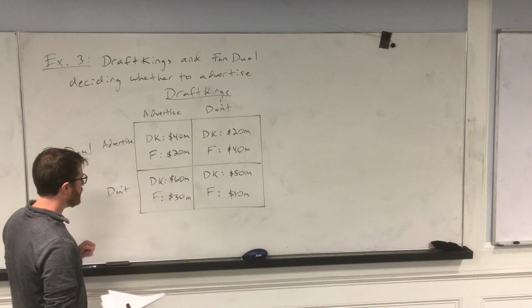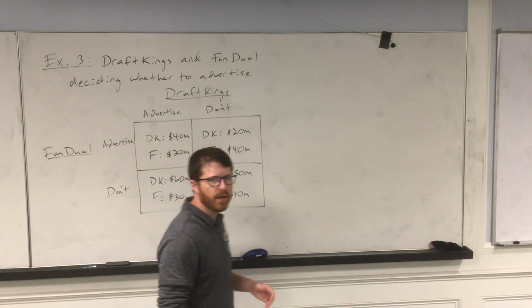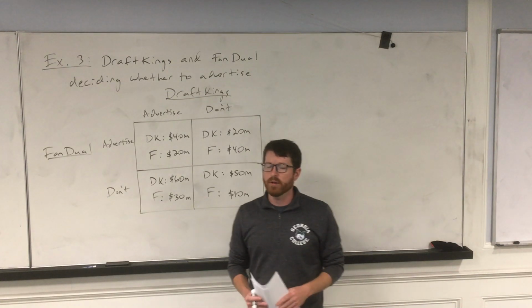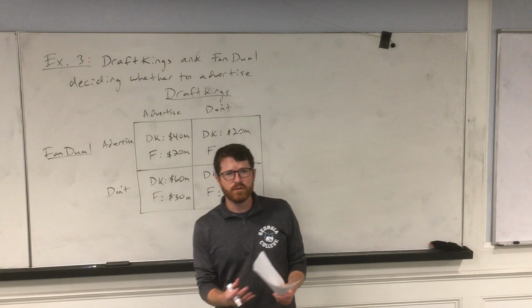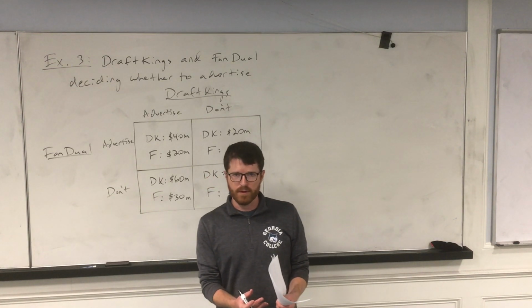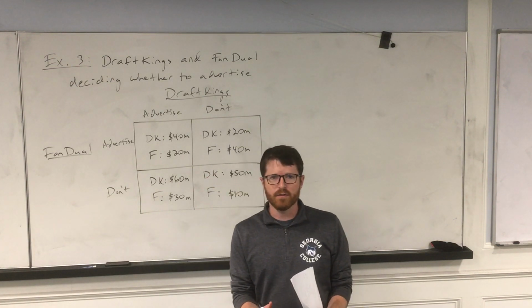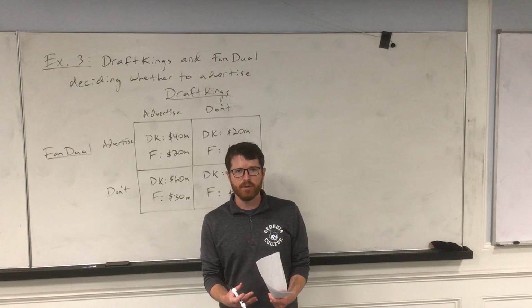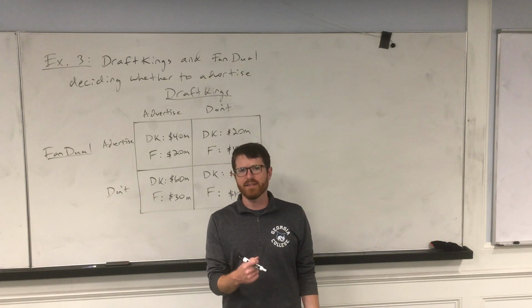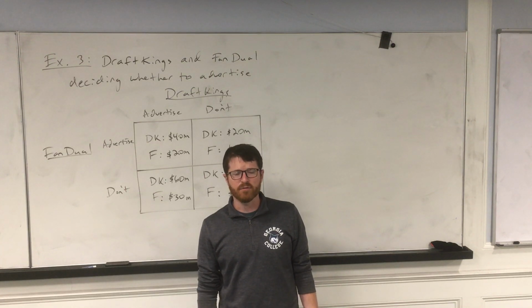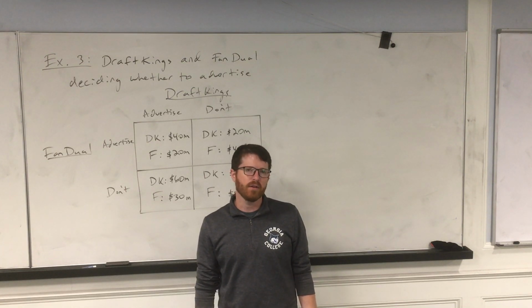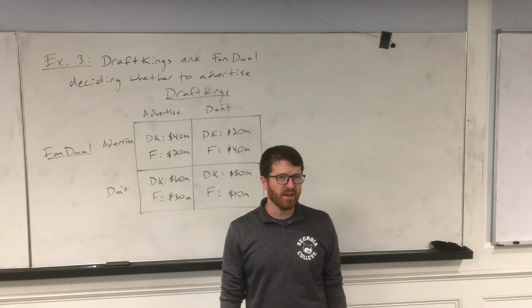So these are the decisions they can make. They're trying to decide whether or not they want to do advertisements. They could run advertisements on TV, or they could choose to not run advertisements on TV, okay? This would be a good time to use game theory, because if one firm advertises, that affects both firms, right? If DraftKings advertises a lot, you could expect that would probably adversely affect FanDuel.